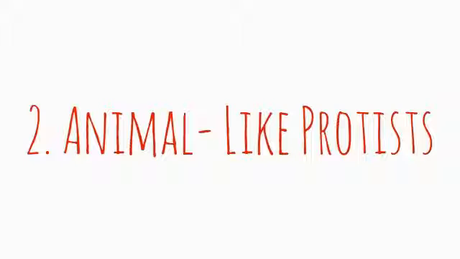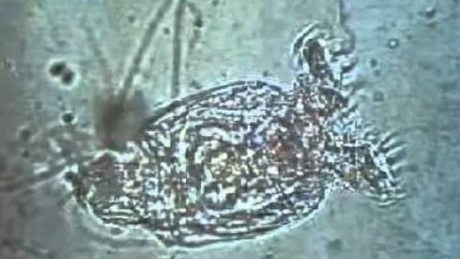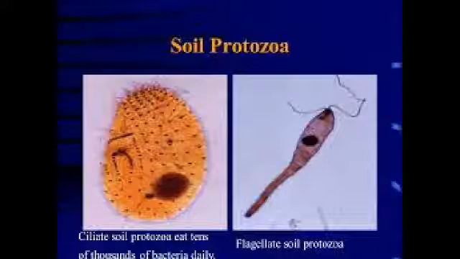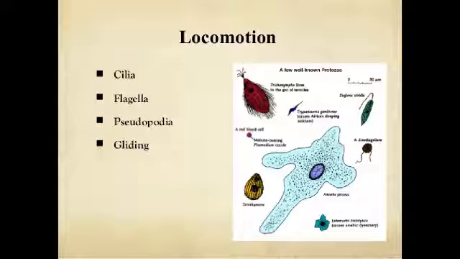Number 2. Animal-like protists. Protozoans are animal-like protists that are unicellular and live in water environments and in soil. They are heterotrophs and eat only by capturing other living organisms or feeding on dead things, which are called saprotrophs, or as a parasite in another living organism as a host. Now, these organisms are generally grouped by their means of movement.